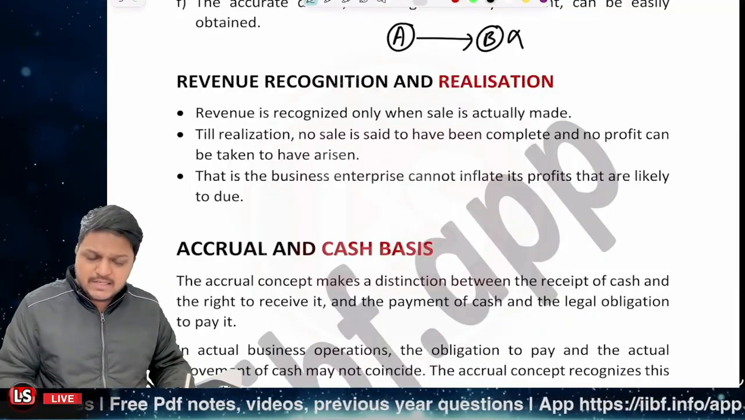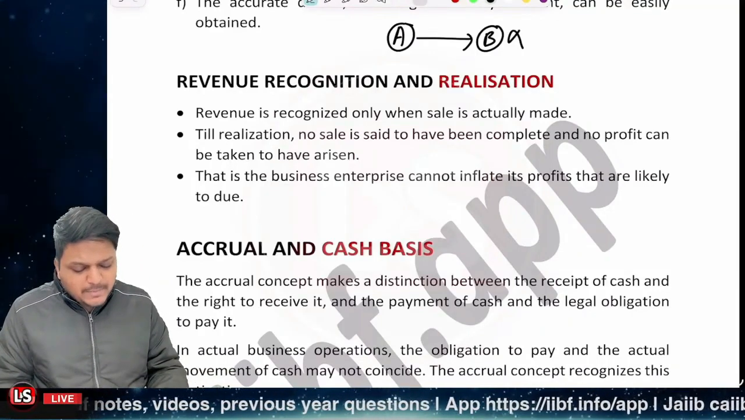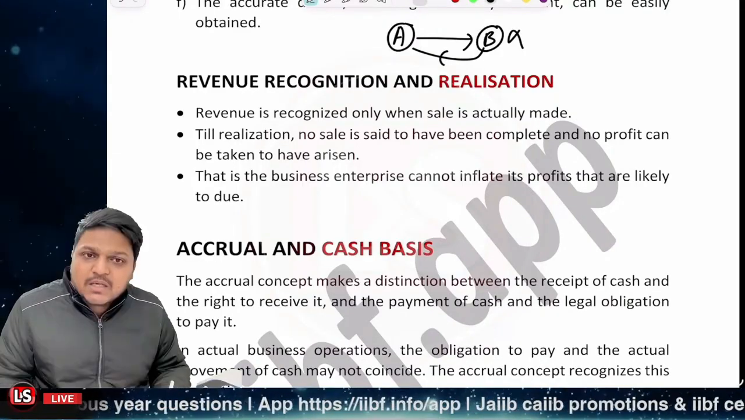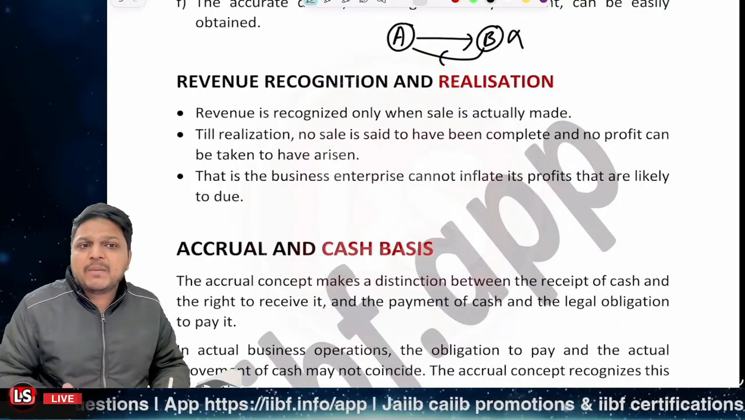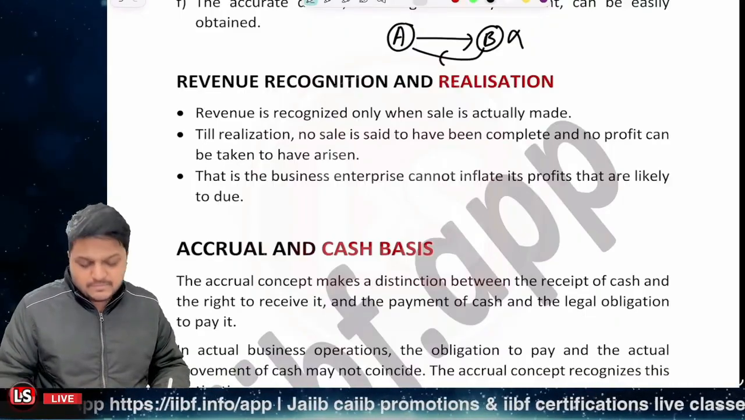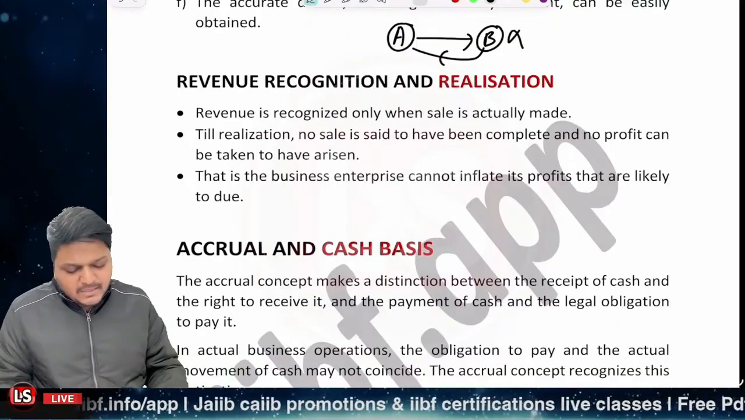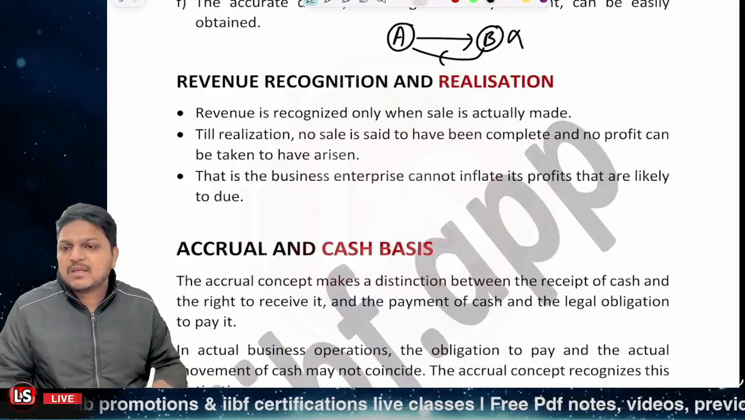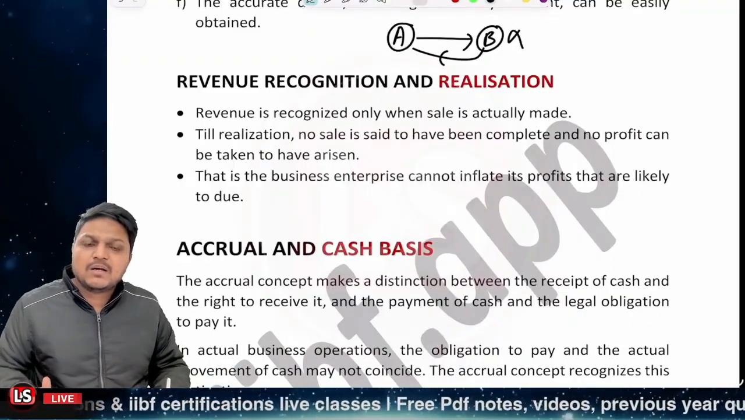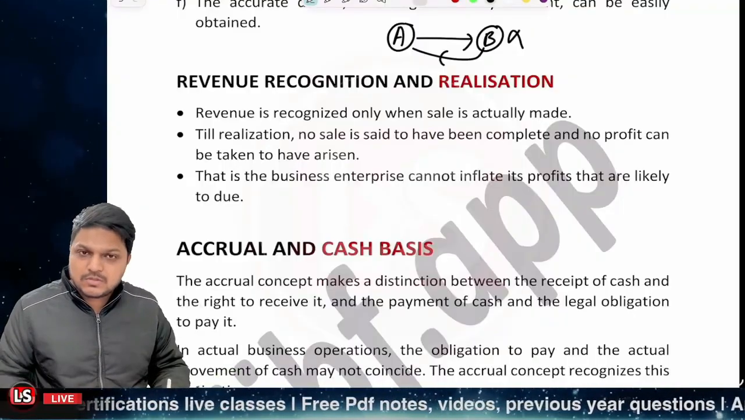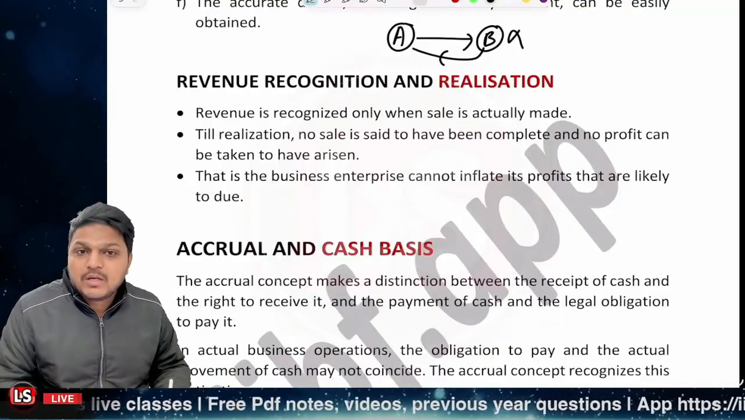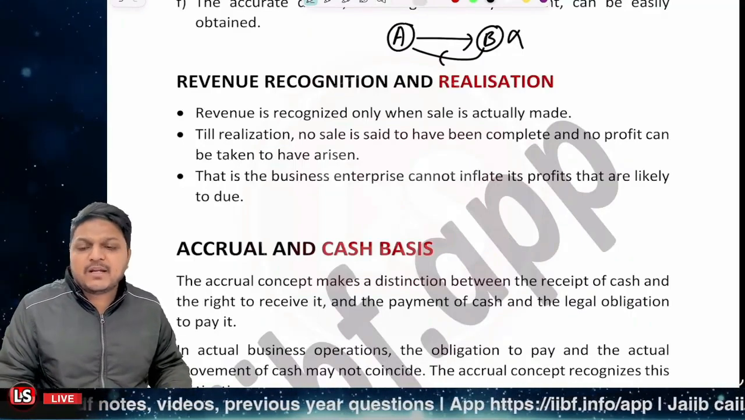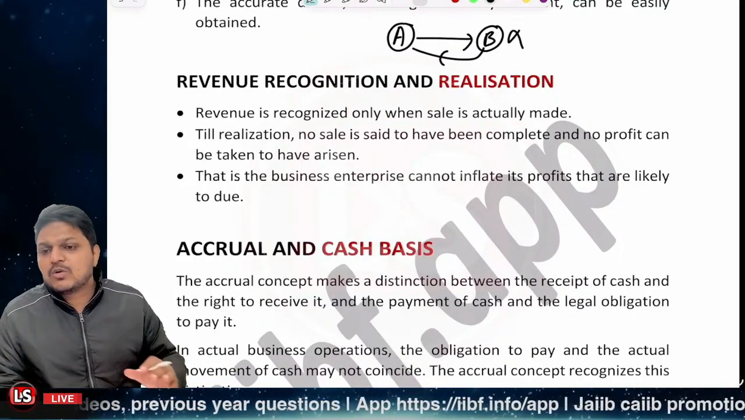It will be realized when the product is actually sold by person B to person A, when the delivery has been made and the payment has been made. Let's say when B has completed the delivery and B has the right of recovery from person A, then we can say it has been realized, and you can recognize the revenue. Till realization, you cannot say that the sale is completed, and you cannot take the profits into account.